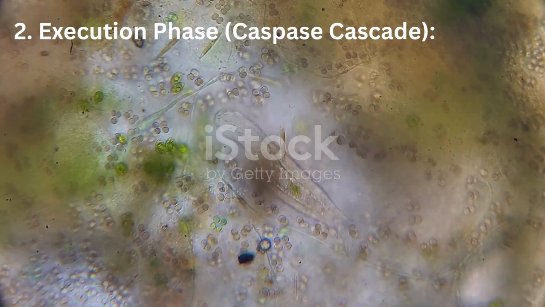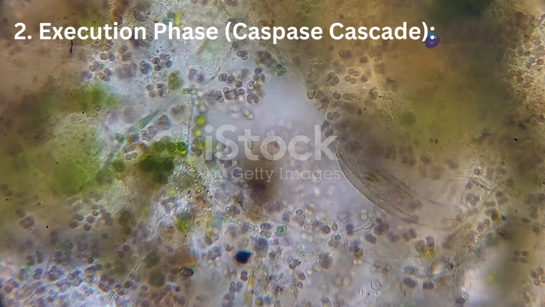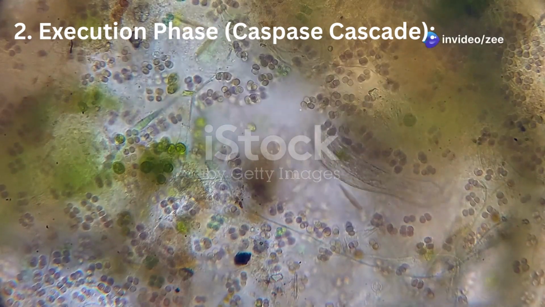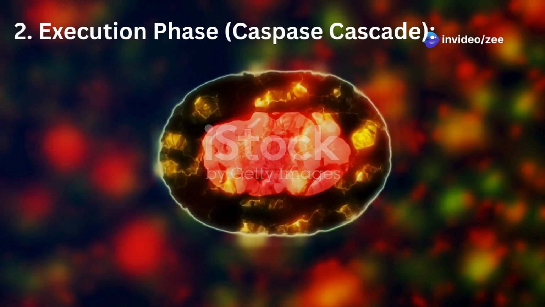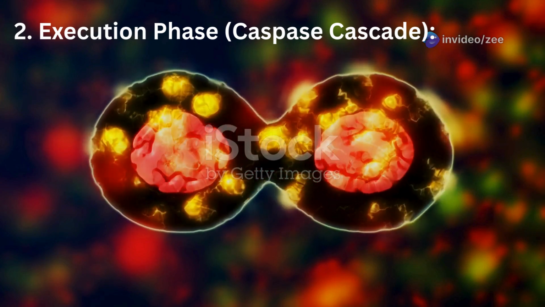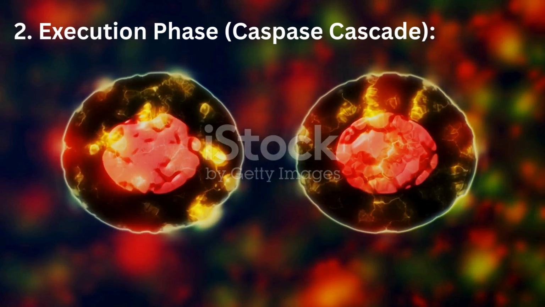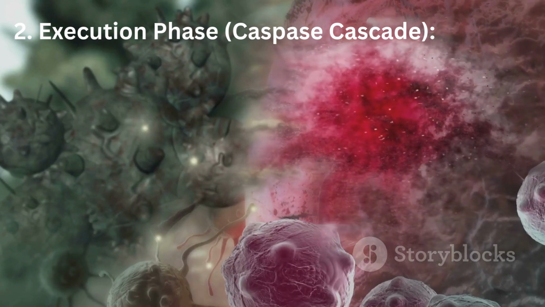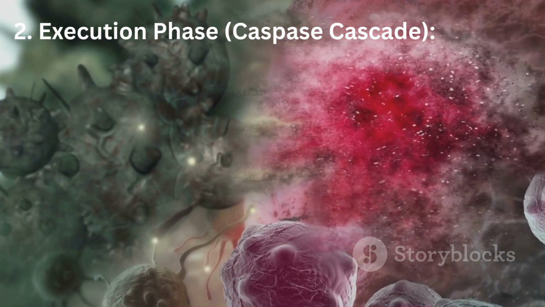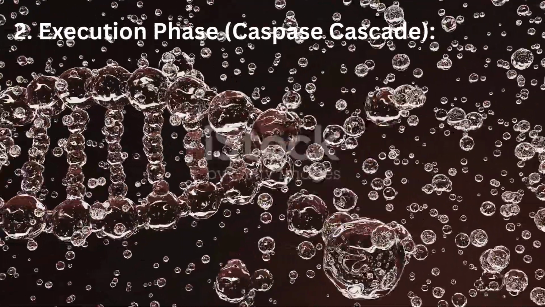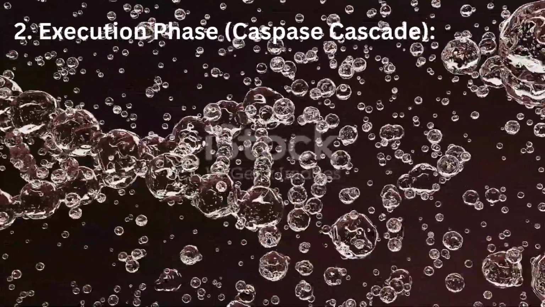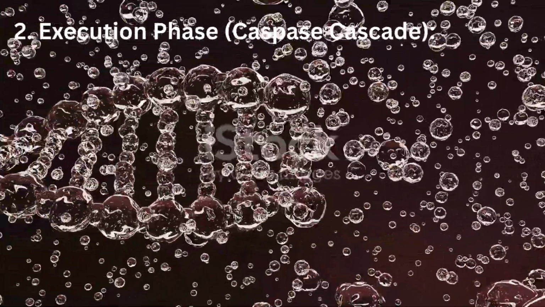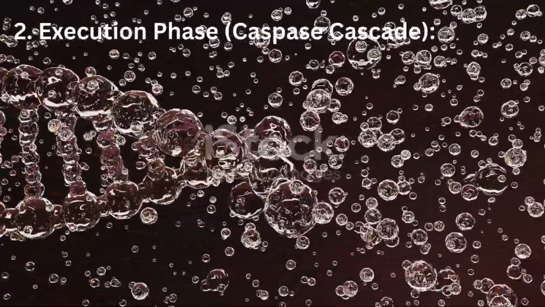Executioner caspases then dismantle the cell by cleaving various cellular substrates, including nuclear lamins, which lead to nuclear shrinkage known as pyknosis and fragmentation or karyorrhexis. They also target cytoskeletal proteins, causing cell shrinkage and the formation of membrane blebs. Additionally, the ICAD, or caspase-activated DNase inhibitor, is cleaved and inactivated, allowing CAD to degrade DNA.